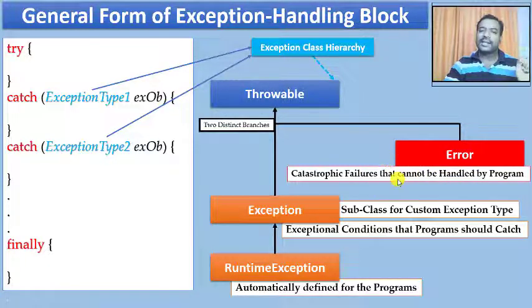But whatever exception handling we are going to discuss, we're going to discuss the Throwable class, the Exception class, and its subclasses. Fine. Just look at this. I told you there are distinct branches, these two.